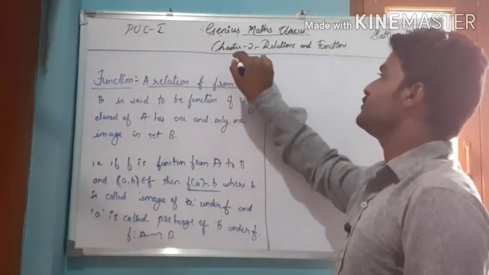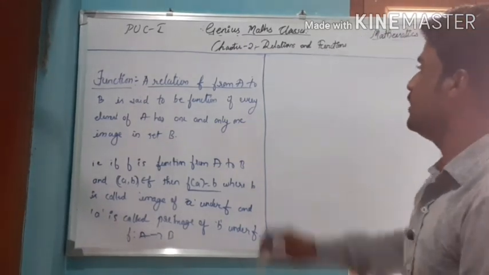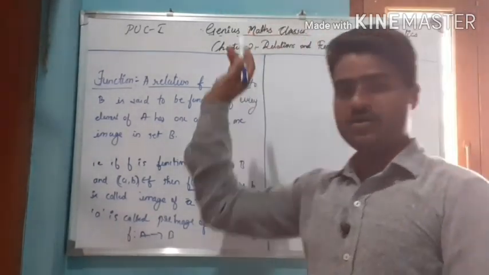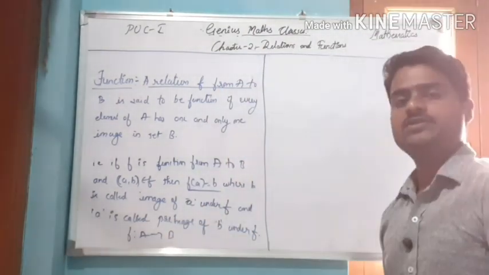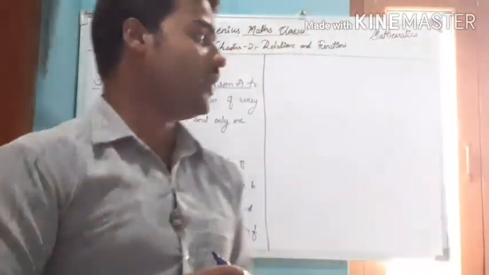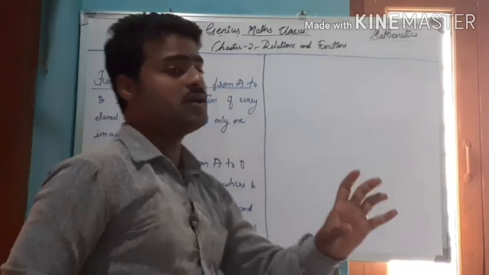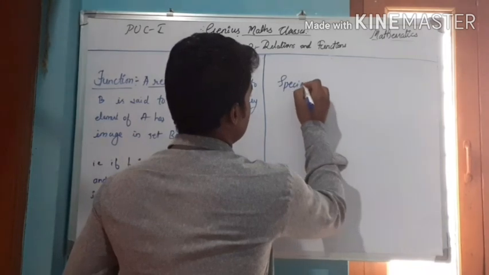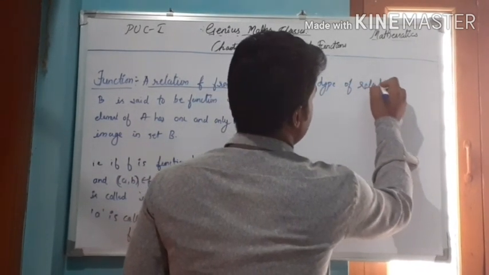Right, we are discussing the chapter relations and functions. So till today we have discussed introduction of relations and functions, Cartesian product, and also we discussed some concepts of relations. Today we are going to discuss functions. So what is a function? Functions are a special type of relation.